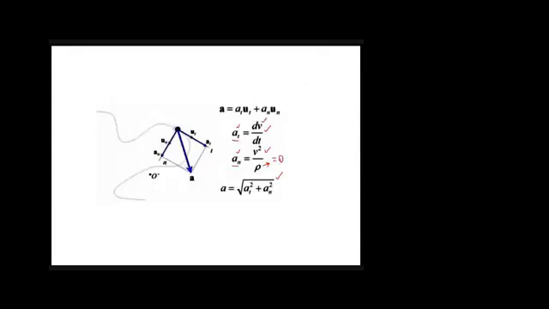If there is change in magnitude of velocity with respect to time, we will be having this component, right? So when you put this over here, this term will become 0 and the total acceleration will be equal to the tangential component only, right? Okay, now let's consider another case.